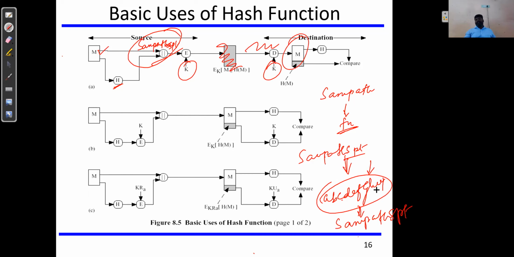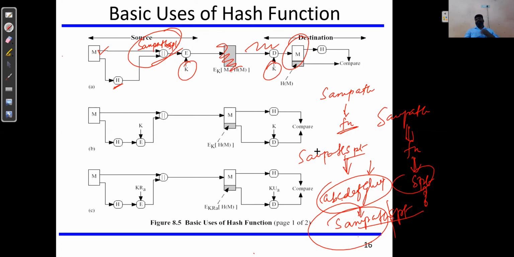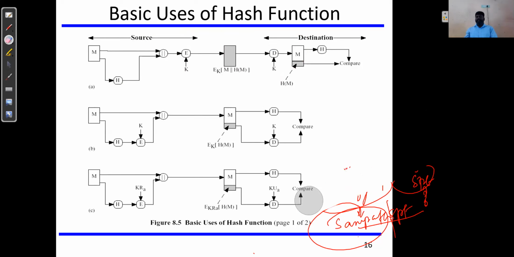Then from this he will separate the plain text as well as the code, and from this SAMPATH you will use the same function which we used here, and then you will get the code SPT. Now this code will be compared. This is the logic behind the hash function. I hope I have already explained this, right? For better understanding, I repeat it one more time.